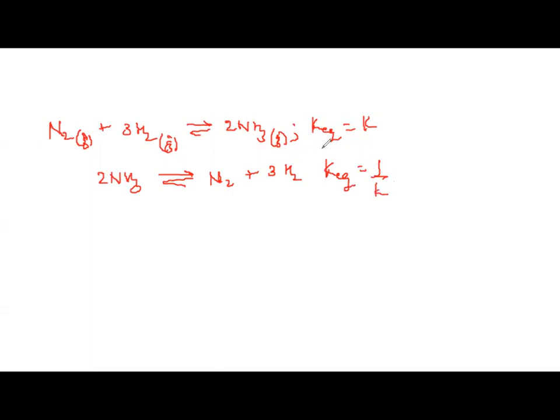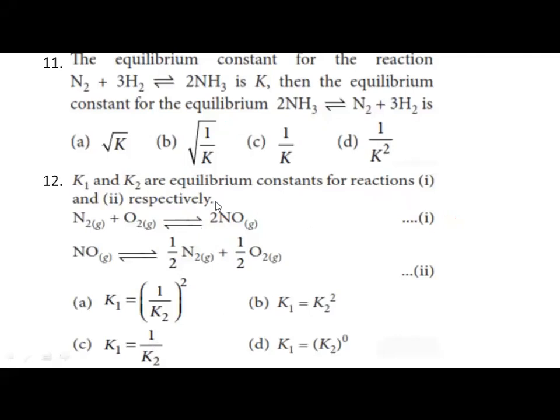The equilibrium constant for a reverse reaction is what? It is the inverse of the equilibrium constant Kc. Yes, so it is inverse. Therefore, which is the correct option? The correct option is 1 by K. Next one.